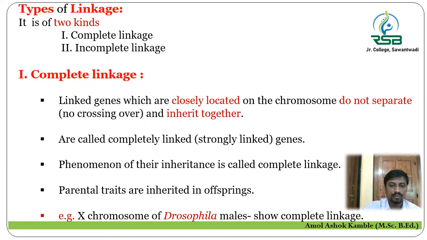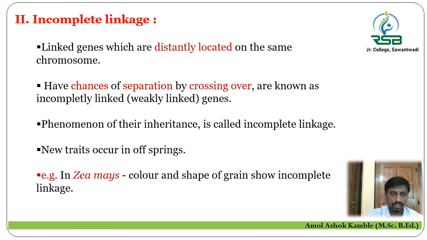Now, the exact opposite of complete linkage is incomplete linkage. What happens in incomplete linkage? In incomplete linkage, the linked genes are distantly located, or weakly located, or loosely located on the same chromosome. Their arrangement is not close. They have chances of separation. Because they are loose, separation can happen by the process of crossing over, and they are known as incompletely linked genes or weakly linked genes, and the phenomenon of their inheritance is called incomplete linkage.